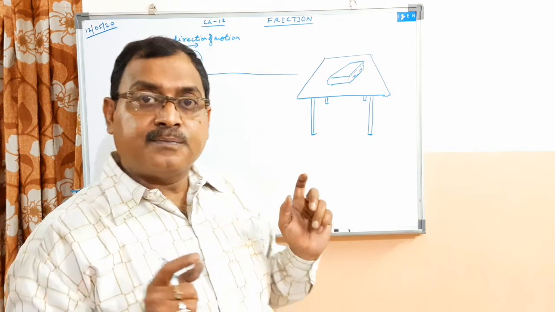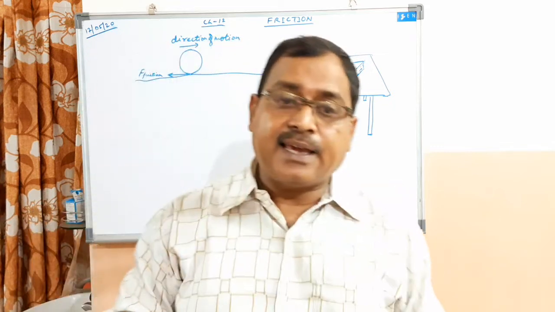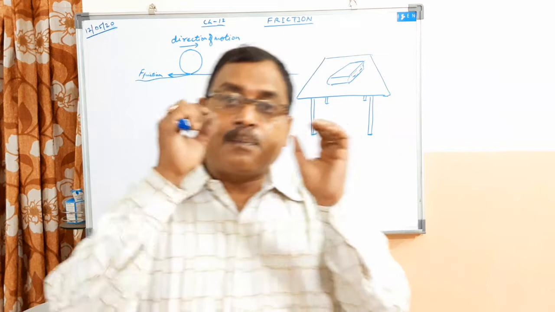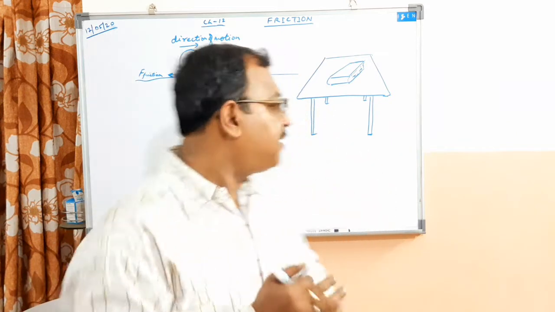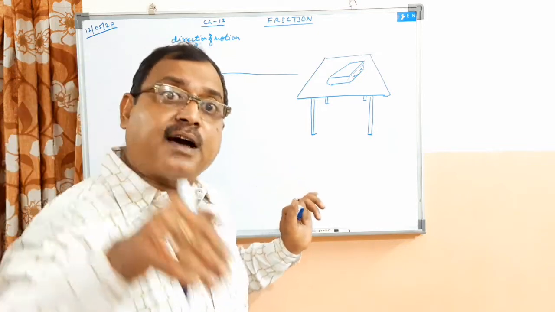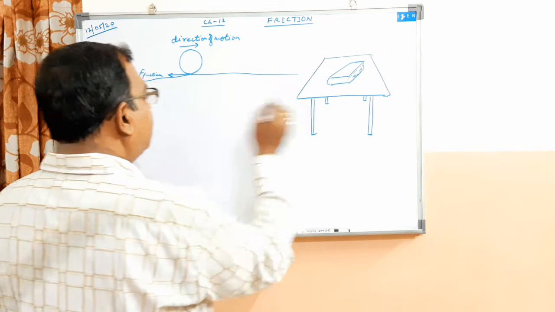Now if you look at the surface of the table with your naked eye, it will appear really smooth. But if you look at the surface with the help of a microscope, you will find that the surface is not smooth, rather it is very rough. How will it appear? Then this surface of the table will appear in this way.